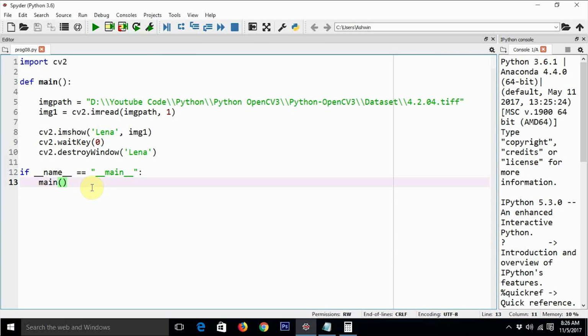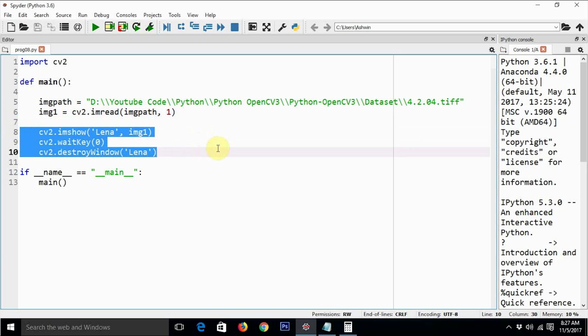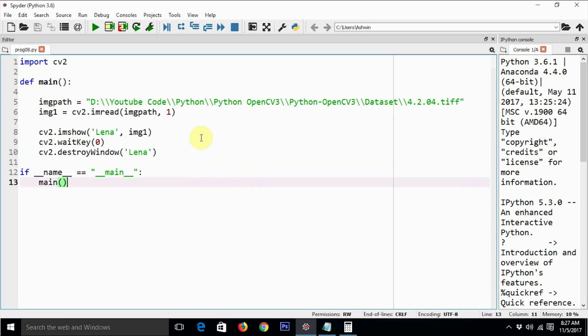This is a program which we have seen earlier. You can find this program and all the other programs that I'm going to use in this video tutorial in a GitHub repository that I have uploaded on the net, and you can find the link to that repository in the description down below. Let's see what this program does. It reads an image as it is, in color format, and then shows it. It is the famous image of Lena, the standard image used for image processing. Let us execute this code and see what the output is.